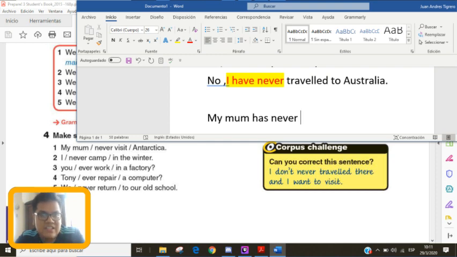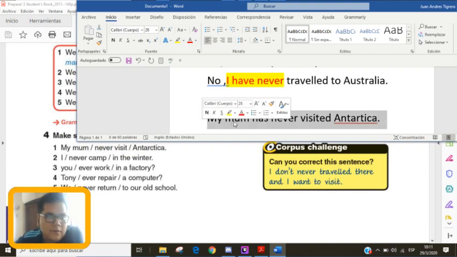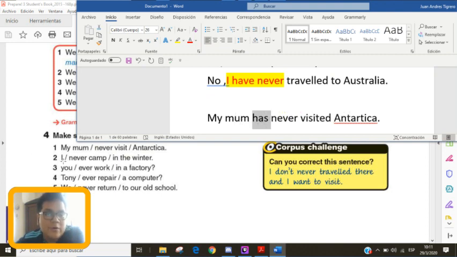In this case, visit is just like the regular verb, visited Antarctica. Okay, that's the first one. Okay, so you see, you need the verb, the auxiliary verb, depending on who you are talking about, never or whatever you would like to write.